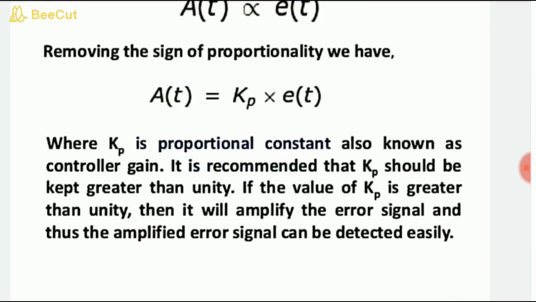It is recommended that Kp should be kept greater than unity. If the value of Kp is greater than unity, then it will amplify the error signal, and thus the amplified error signal can be detected easily. If the value of Kp is low, then definitely the amplified signal will be smaller, so we will have difficulty detecting the error signal.